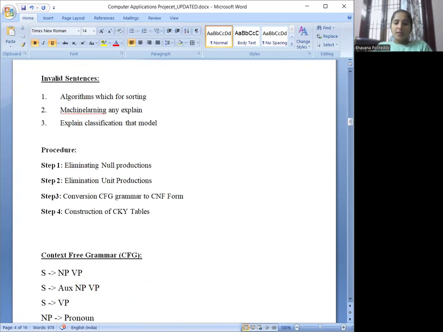For converting a CFG to CNF, we have a few steps to follow. The first step is eliminating null productions, the second is elimination of unit productions, the third is conversion of the CFG to CNF form, and step 4 is construction of CKY tables. These are the four steps I'm going to follow for constructing the CKY tables.